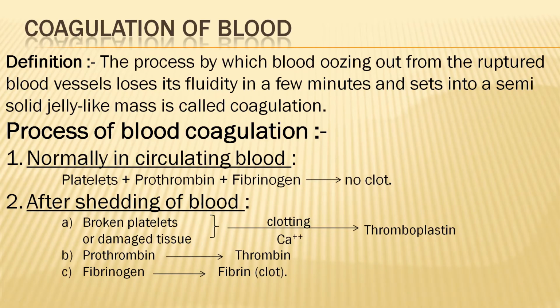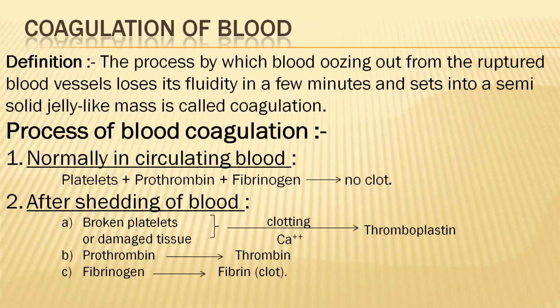Now, blood coagulation, or what is the blood clotting mechanism? The process by which blood oozes out from the ruptured blood vessels, loses its fluidity in a few minutes, and sets into a semi-solid like mass is called coagulation. When the blood vessel ruptures and blood oozes out, you will not see blood continue to flow from the wound portion of your body for a long time. After a few minutes, it automatically stops.